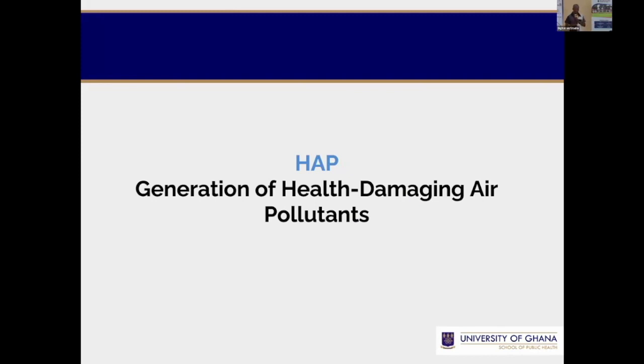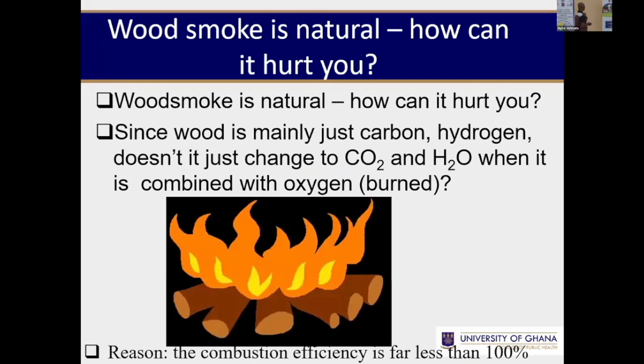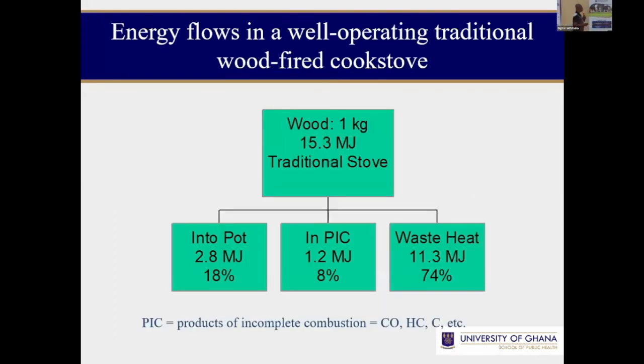How do we generate these pollutants? Our basic chemistry tells us that if you burn wood, because wood is made up of carbon and hydrogen, you expect to get carbon dioxide and water, theoretically. Assuming you burn about 1 kilogram of wood, you expect to generate about 15.3 megajoules of energy. That's the total energy that is expected.